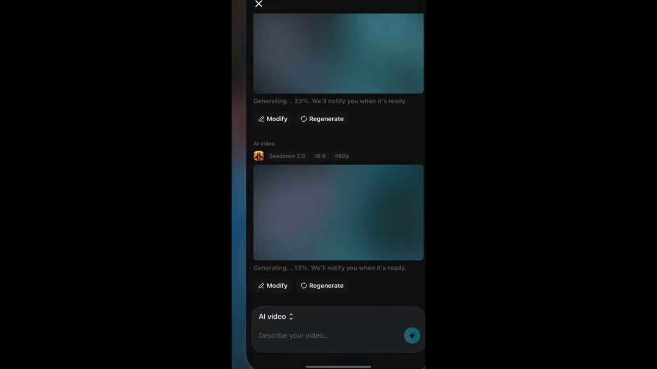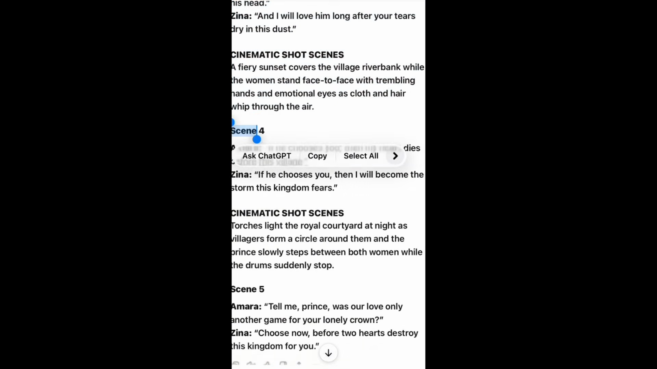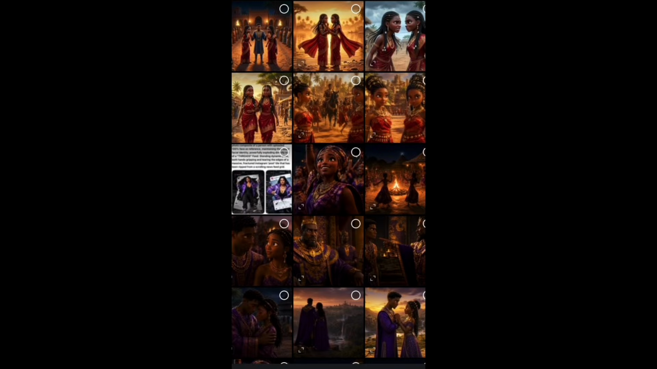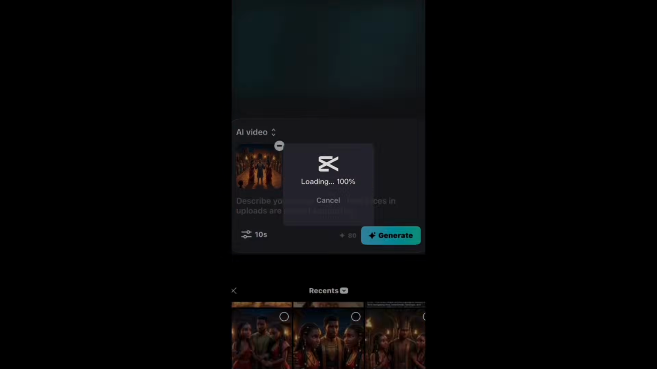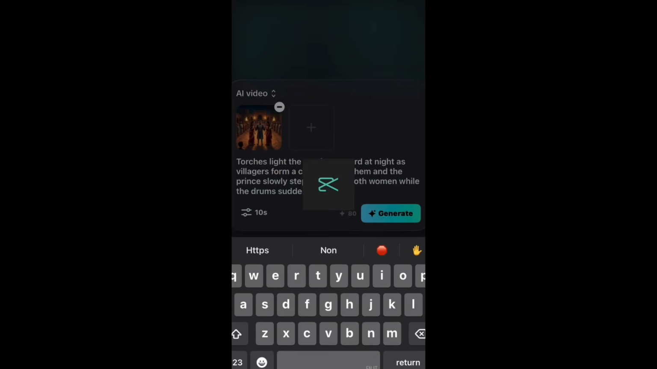Go back to ChatGPT, select a prompt, make sure to select the cinematic short scenes because those are the aspects that make the scene look really cinematic. So we'll come back to CapCut, paste a prompt in the description box after we have selected our image for the fourth scene. Once we do that, we paste the prompt, hit generate, and the video will start generating. So this is 3 videos generating at the same time.